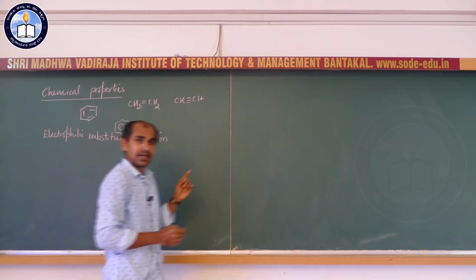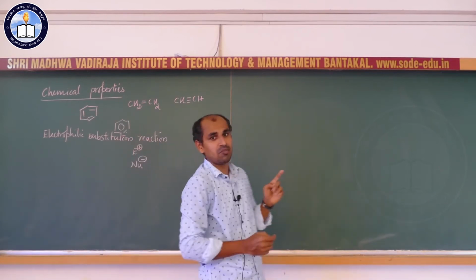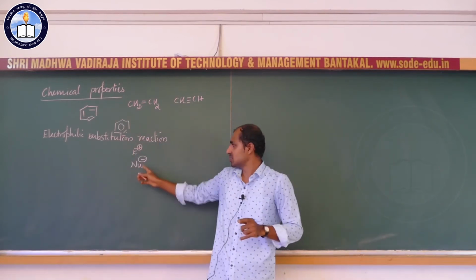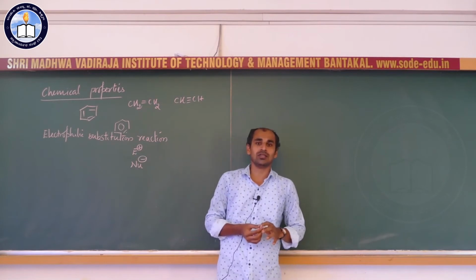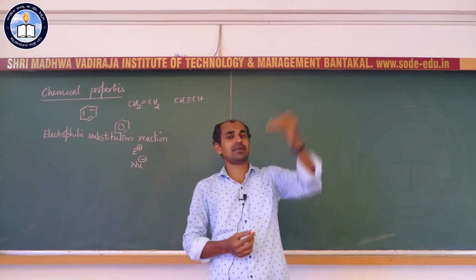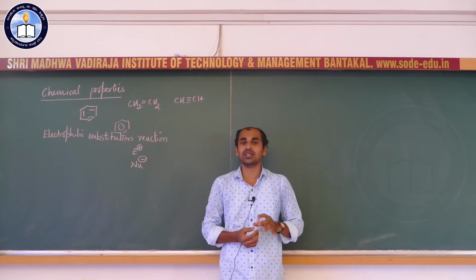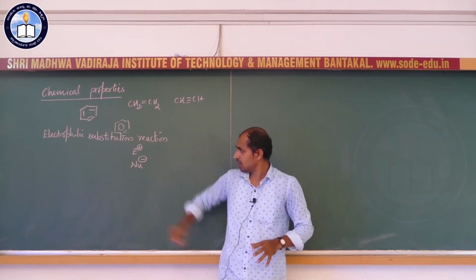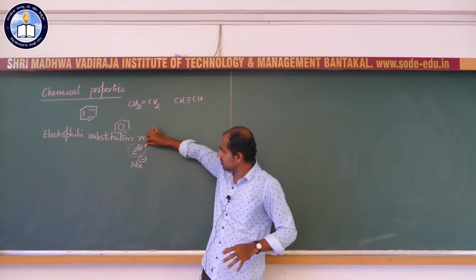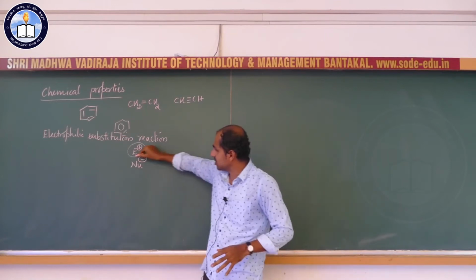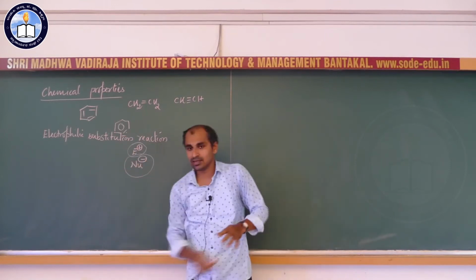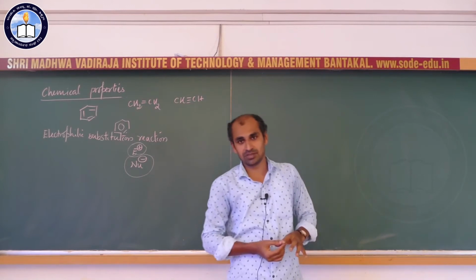It is a negatively charged group or a neutral molecule having a lone pair. Such electron rich groups are called nucleophiles, which have affection towards the positively charged nucleus. So, electrophiles are electron deficient species, and nucleophiles are electron rich species.